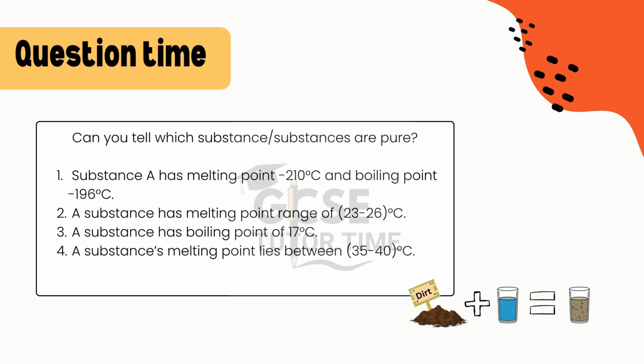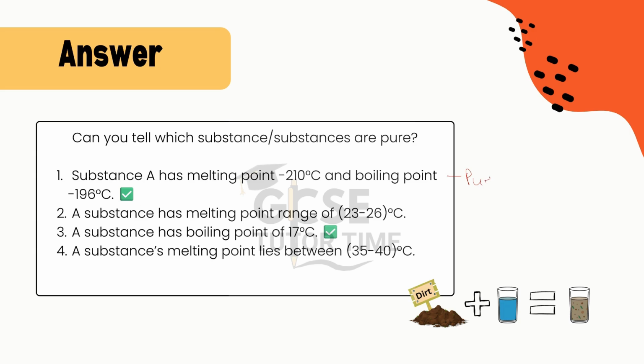Pause the video, think about which substances are pure and which are impure, and then check whether you're right or wrong. If you answered first and third are pure substances, you are correct, and second and fourth are impure. This is because they have a range of melting and boiling points, whereas pure substances will have a fixed boiling or melting point.